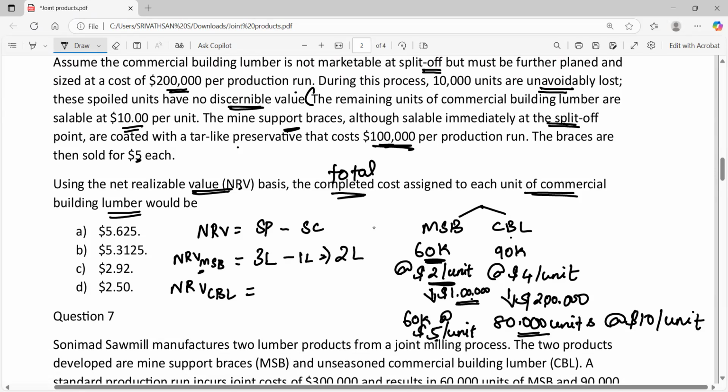Why? Because 10,000 units are unavoidably lost. 10,000 units is your normal loss. So 80,000 units can be sold at a price of $10. So the total sales of CBL will be 8 lakh minus the further processing cost is 2 lakh. So we get 6 lakh rupees. So total NRV is 8 lakh. 2 lakh from MSB and 6 lakh from CBL.